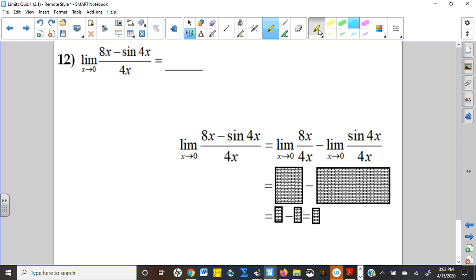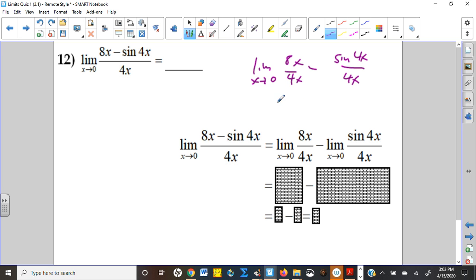It would have been the limit as x goes to infinity of 8x over 4x minus sine 4x over 4x. And so this, you eventually turned into the limit of 2, which turns into a 2. But this, you just turned it into a 1. And I think in your mind, you're thinking, well, the limit of this is 1, but you're not showing that you're taking the limit of this.